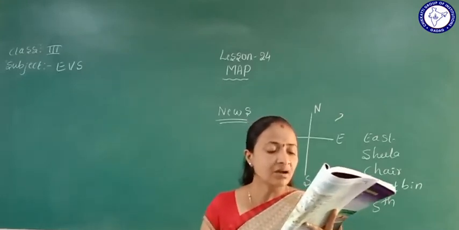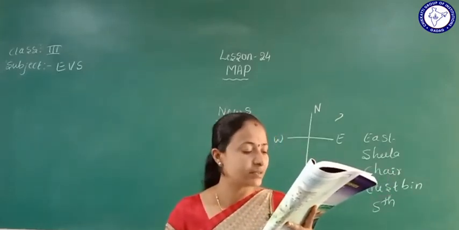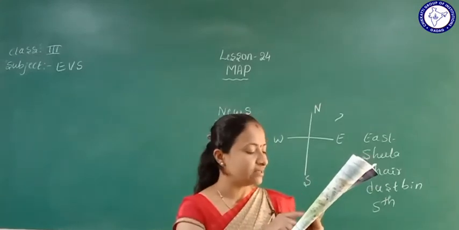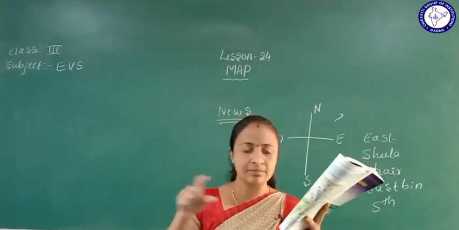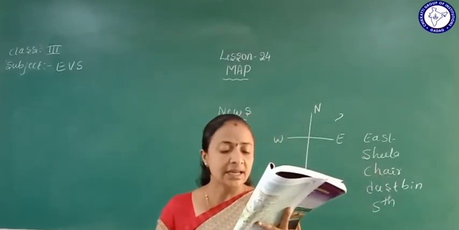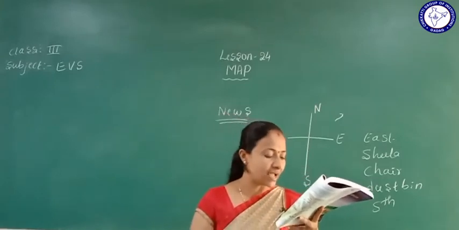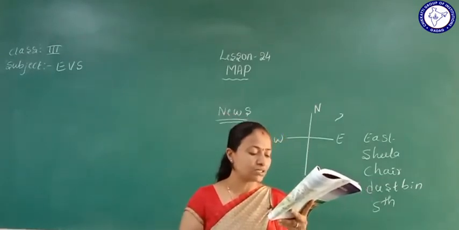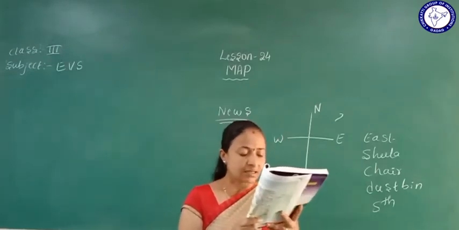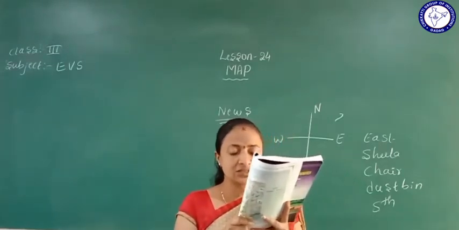So that can be measured, and all the things can be included. That is a map. The vast area can be represented on a small piece of paper. So in the small piece of paper you will mention that. You have seen a globe, haven't you? It can be represented flat on a piece of paper. So it is also a map. The entire earth can then be grasped at a glance.